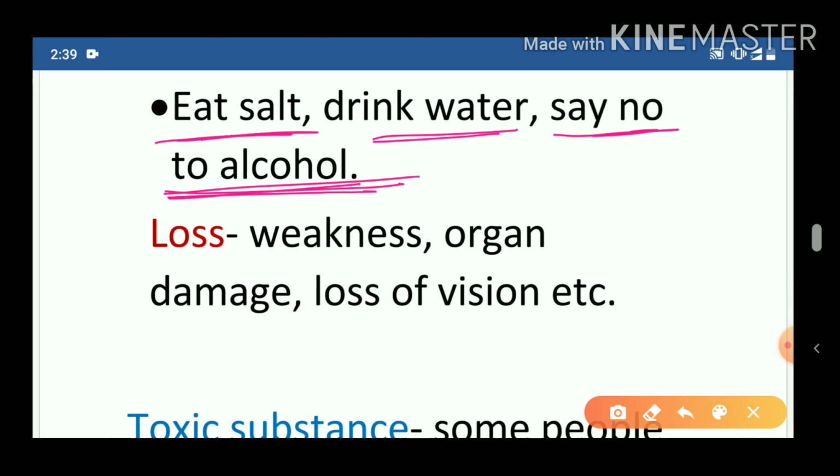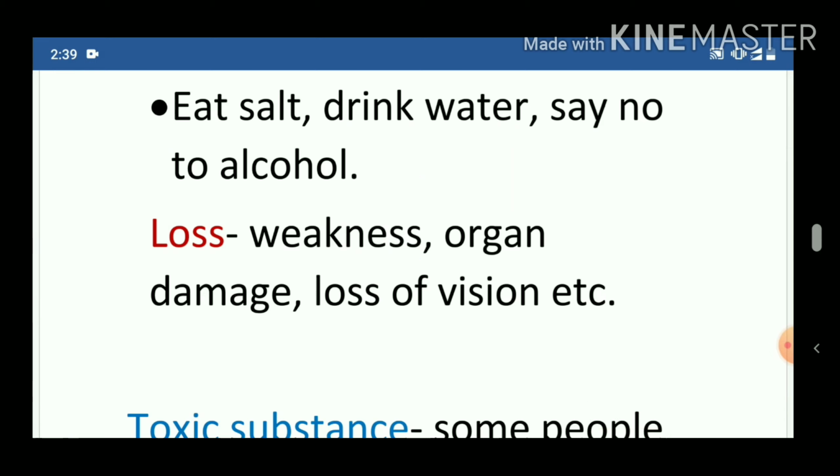Now what is the loss? Weakness. And when the BP is low, the organs do not get a sufficient amount of blood. In this way the organs may be damaged. And loss of vision. You cannot see, meaning your eyes get hampered due to low BP. Now we have completed the BP part.